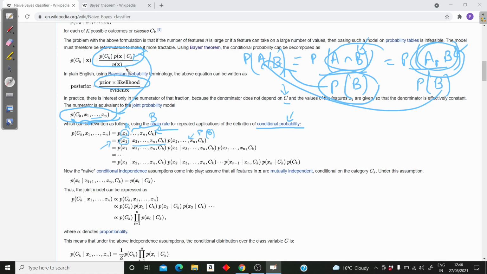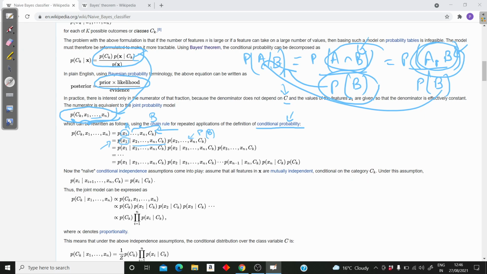And as I said, we are not concerned about the denominator because it's just a constant, and that's why we'll now use the proportionality here. But now, what is the naive assumption? Why is it called naive Bayes? The naive assumption comes from here, that we will have the conditional independence. The assumption is that all the features in x, that is x1 x2 up till xn, are mutually independent but conditional on category ck.